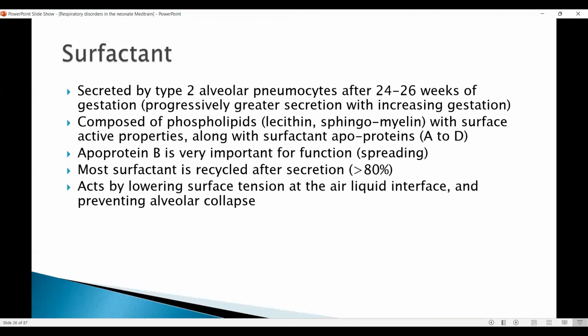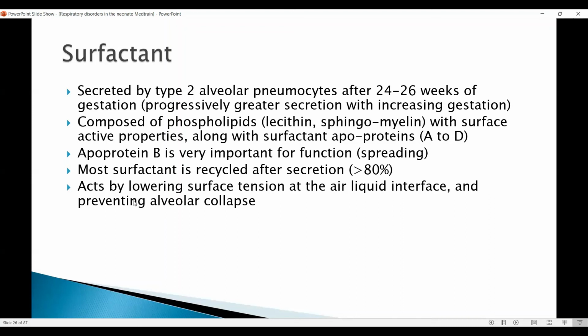It's very important to remember this point when it comes to conditions like meconium aspiration syndrome or pulmonary hemorrhage, where the protein in the blood or the meconium denatures the surfactant that's present, so this recycling becomes very ineffective. So it can also happen with sepsis with the proteinaceous exudate in the alveoli. In any of these situations, if the ventilation becomes difficult, you may consider giving surfactant.